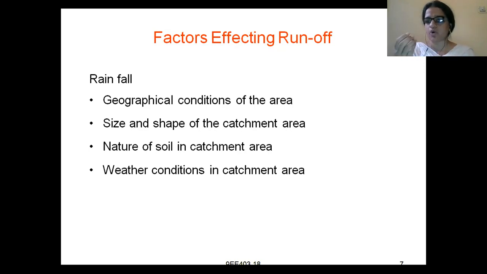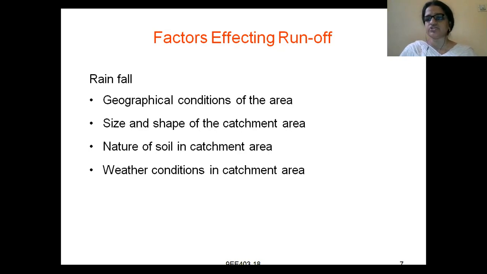In the catchment area, what is the nature of the soil? Whatever the soil is there, if it is absorbing more and more water, then obviously the level of the runoff water will decrease.